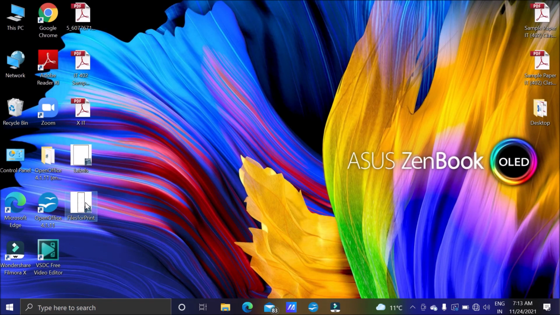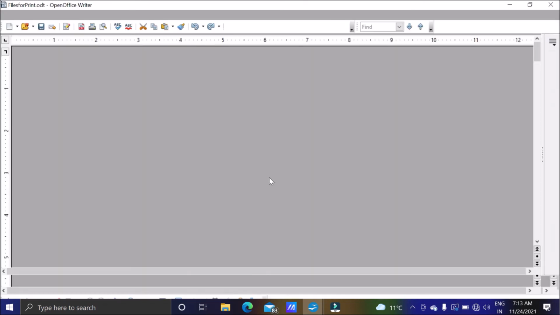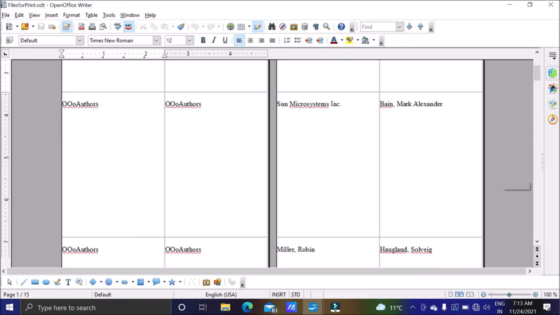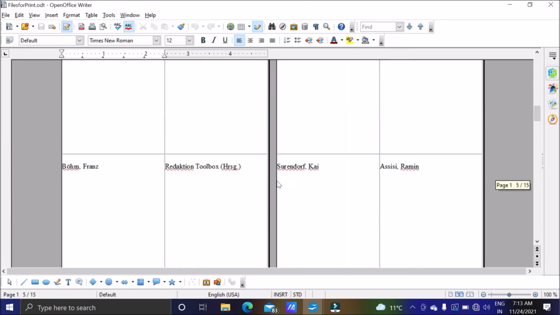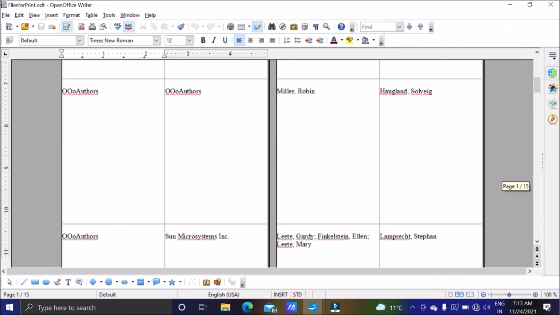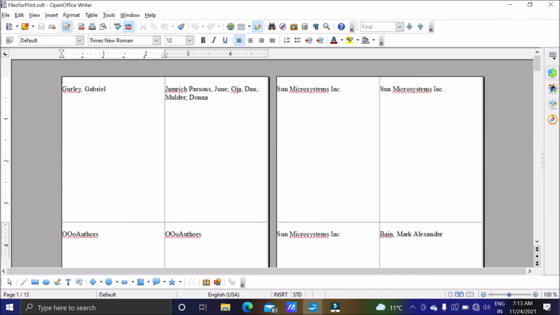Okay, so this is files for print. We have opened this. And we have got the labels. Each label we can just cut and we can take a printout of it and then we can cut.